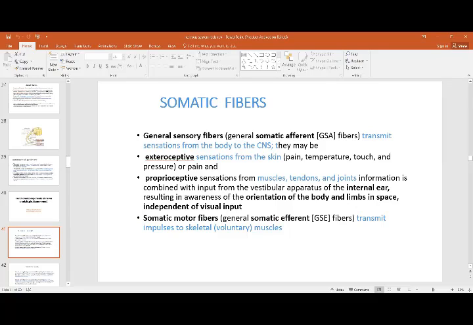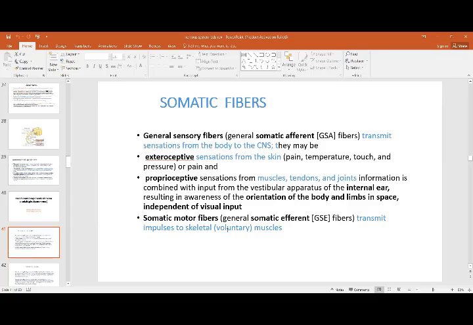This is going to give you, in addition to just the position, also by the hearing and the vision, they are going to work together and tell you what is the position of the body. That is proprioceptive, joint, muscle, tendon information. Then is the somatic muscle fibers. They transmit muscles. Somatic is going to be sensory with the exterior receptors and proprioceptors, and then you have the motor fibers going to go to the muscle.